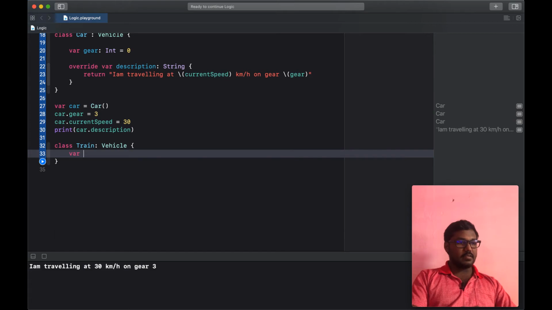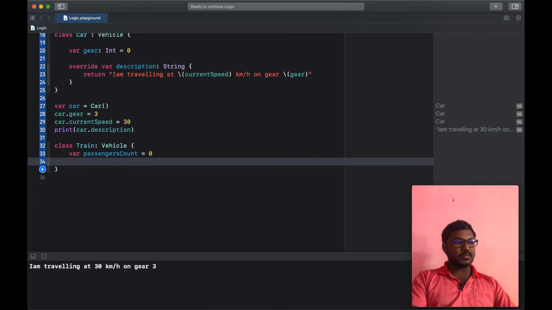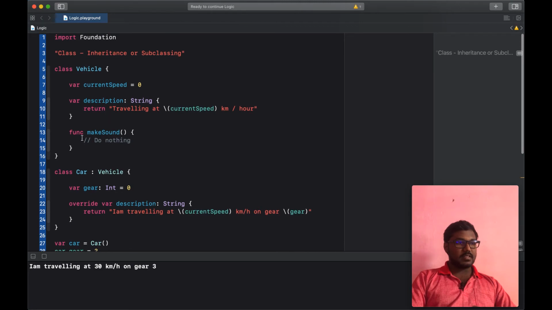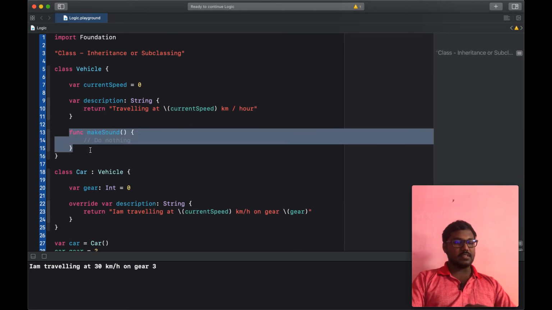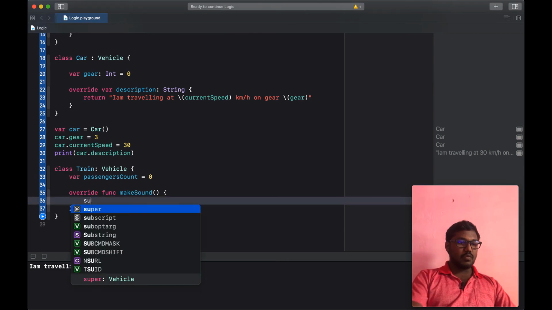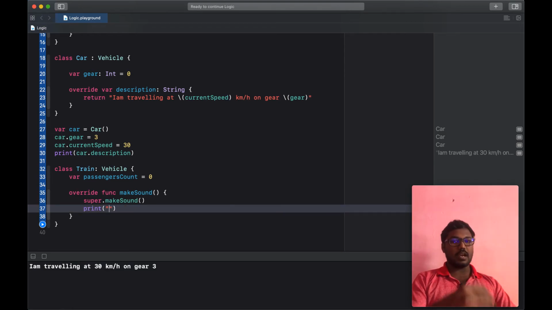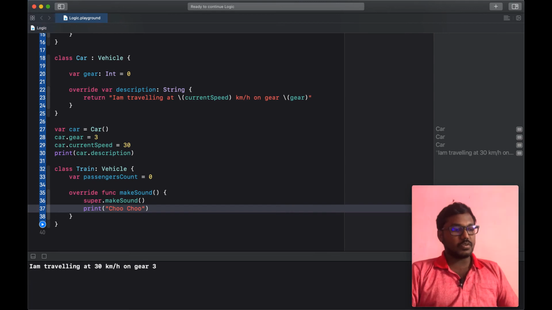Here I can add the passengers count, and by default I'm setting it as 0. I am also overriding the makeSound function that is already available in the Vehicle class. So I am going to override the function with super.makeSound, as well as print, adding some additional functionality to makeSound. That's the vehicle sound, and this is the train sound, kuch kuch.